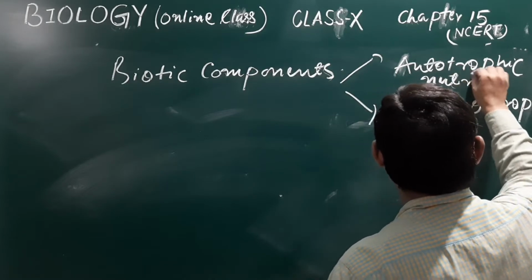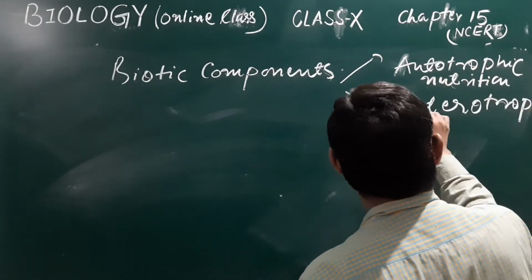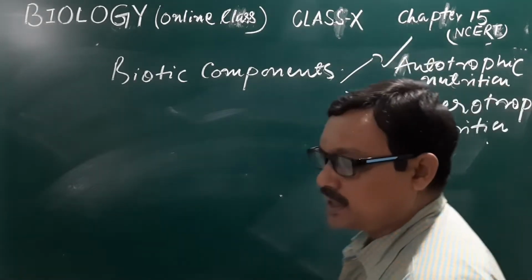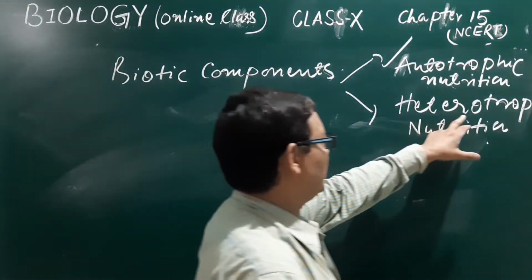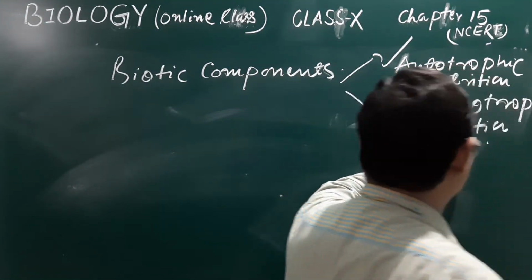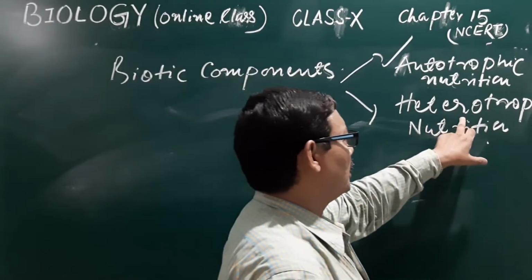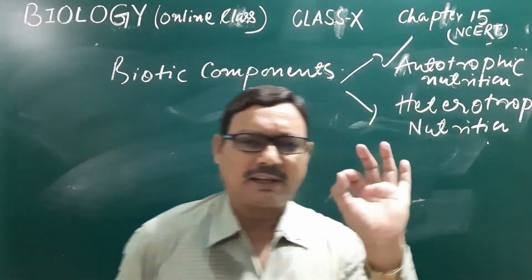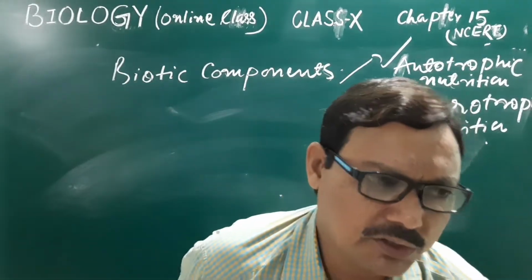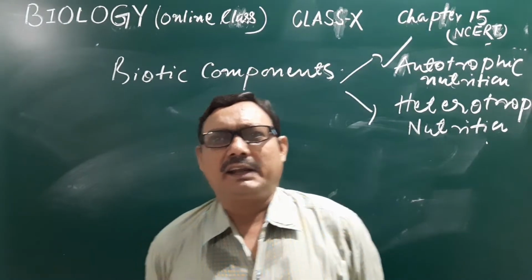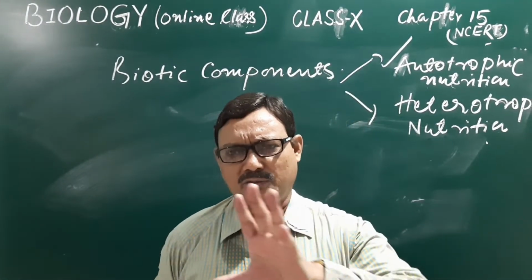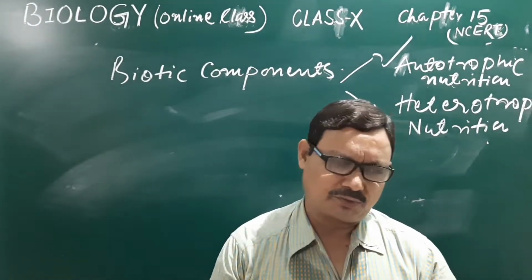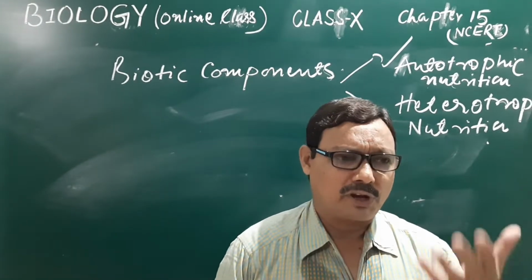The organisms are known as autotrophs. And similarly, the ones which are not capable of synthesizing food materials are the heterotrophs. All the green plants possessing chlorophyll molecules are the autotrophs, and the non-green plants and the animals which do not possess chlorophyll molecules in their body are the heterotrophs. And the mode of nutrition is known as heterotrophic nutrition.